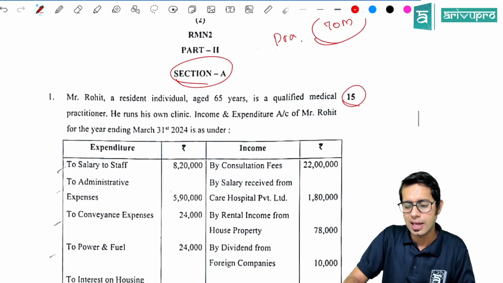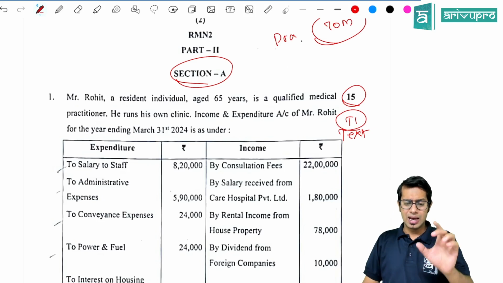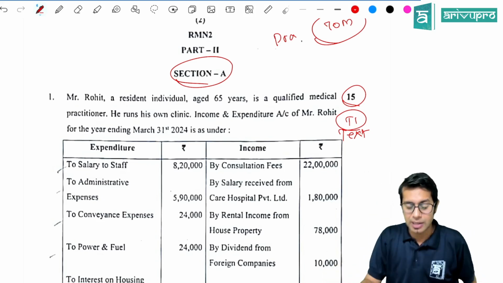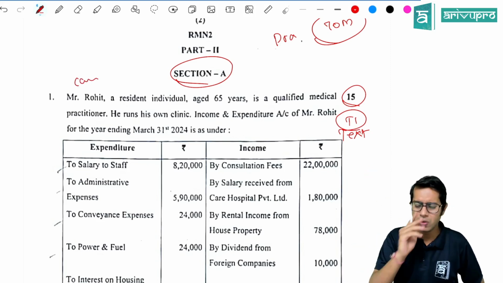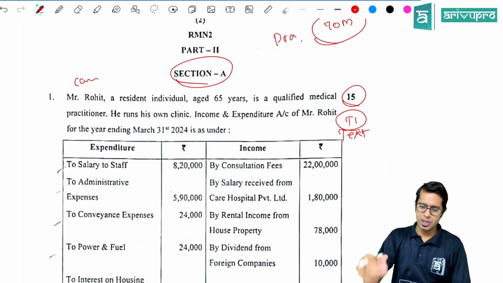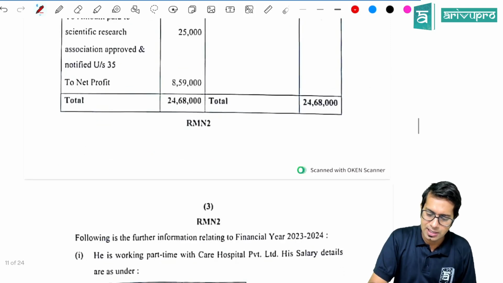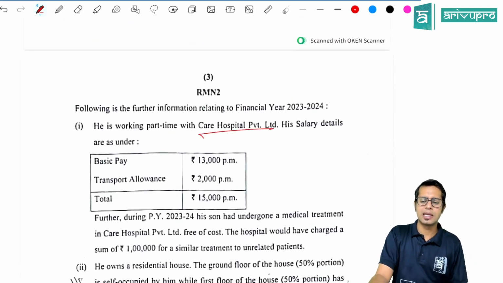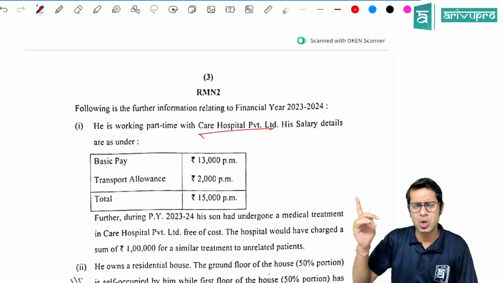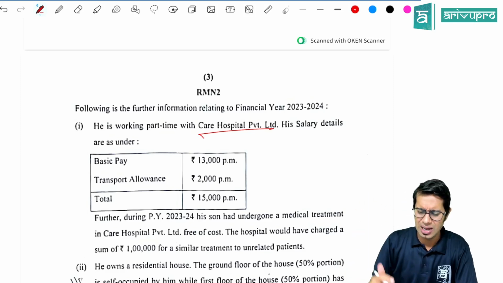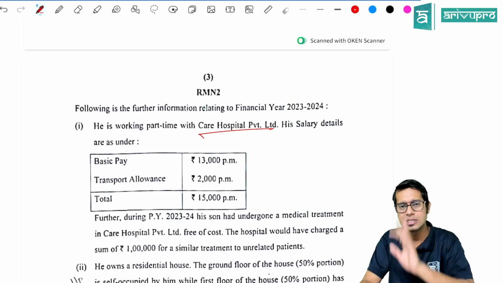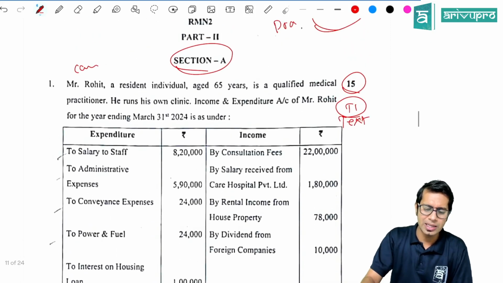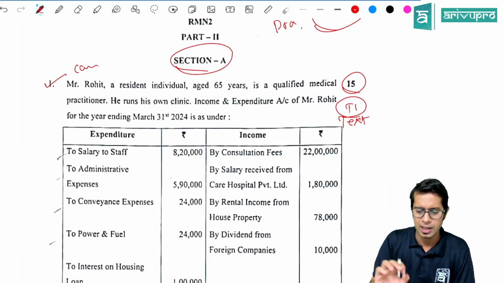The first question is your textbook question. In your total income chapter, this question was there. Obviously it is not exactly the same, but it is almost the same. I don't know the name of that question, but here they are saying that he is working in a hospital called Care Hospital Private Limited, but in the textbook it is Care and Care Limited, something like that. They have given an exactly similar question in the examination. So I think there should be no problem in this question.